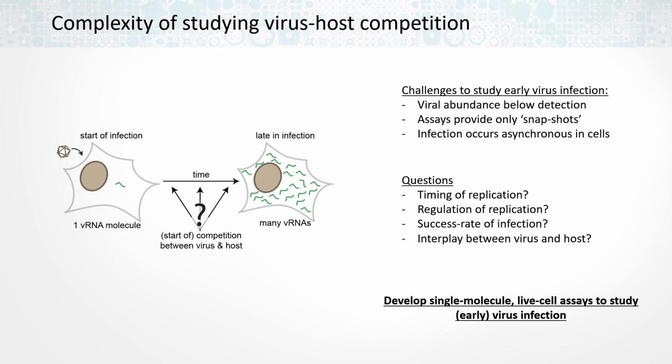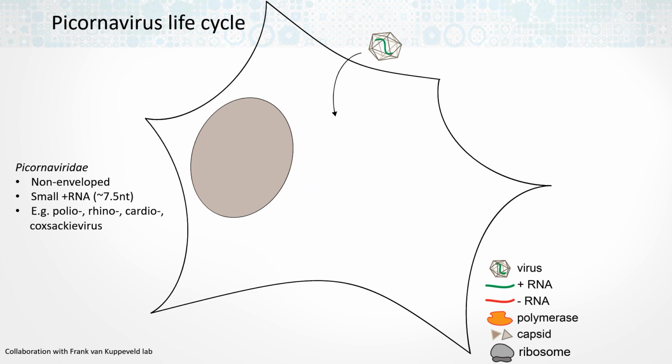So to overcome that, we decided to develop live cell single molecule imaging assays. And for that, we teamed up with the lab of Frank van Kuppenveld at Utrecht University to study Picornaviruses. Picornaviruses are small non-enveloped RNA viruses, and their genome is a positive-sense single RNA molecule, meaning that there is only one RNA molecule, and this is directly coding for the viral proteins.